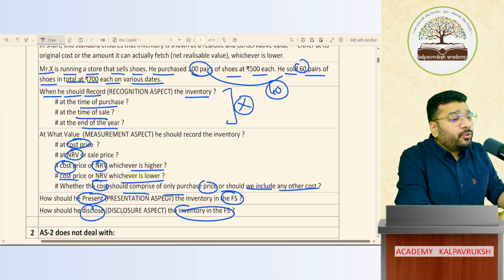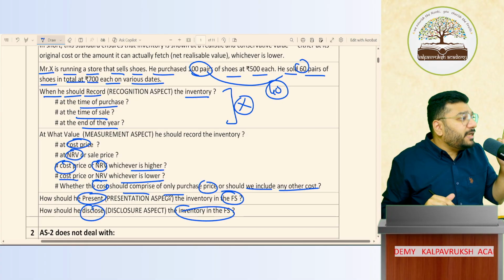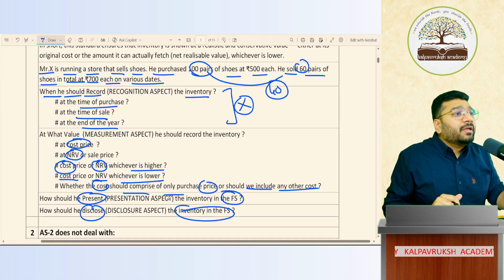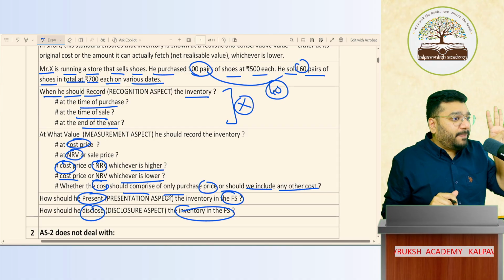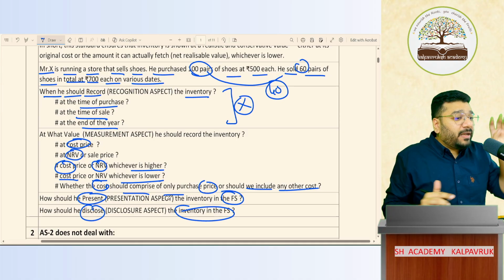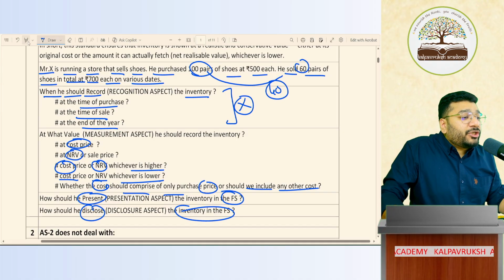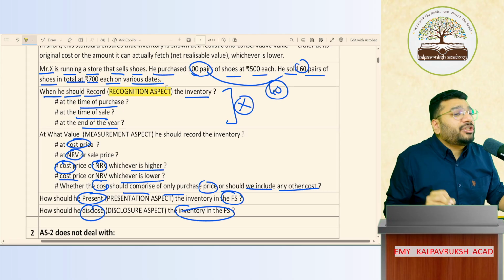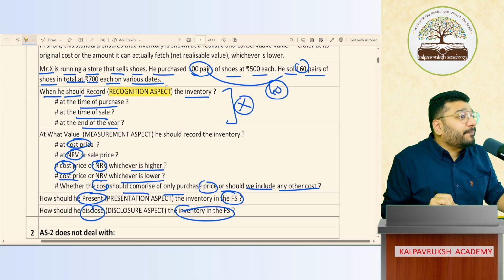In general, each accounting standard is supposed to give you clarity in 4 aspects. They're supposed to deal with 4 aspects. One is called the recognition aspect. What is the recognition aspect?